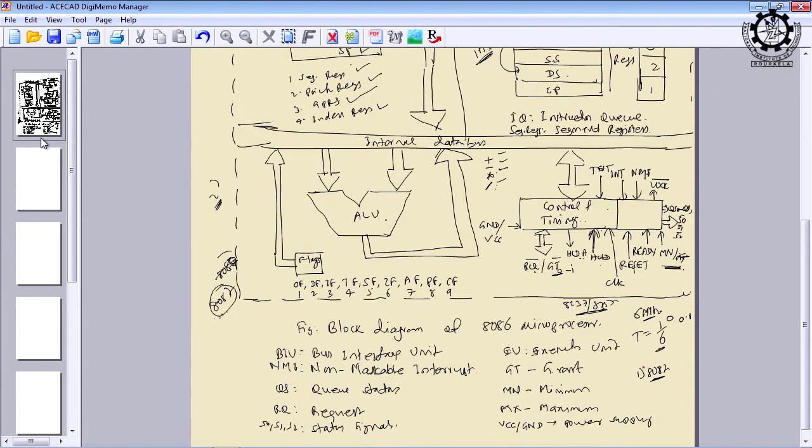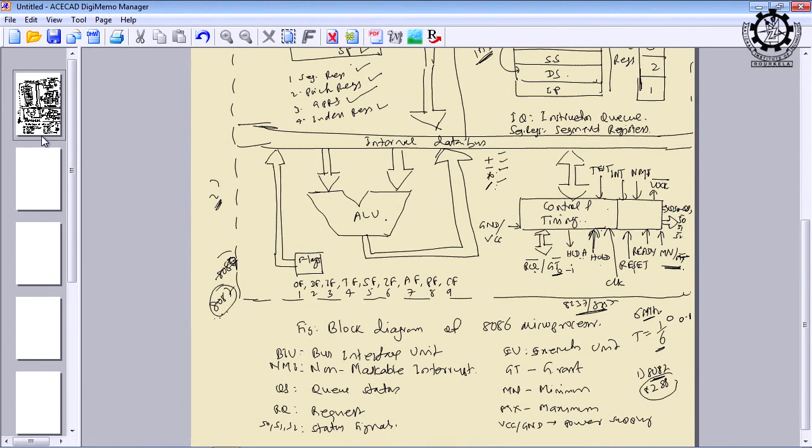And another thing, if you are using maximum mode, you have to use an extra bus controller, and that bus controller is 8288. So 8288 is a bus controller which is used only in the maximum mode, and if you are not using 8087, then the microprocessor 8086 is operating in minimum mode. How to configure 8086 in minimum mode and in maximum mode, that we shall see when we write the program for execution in 8086.